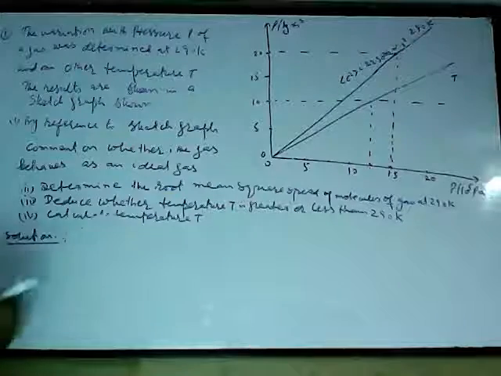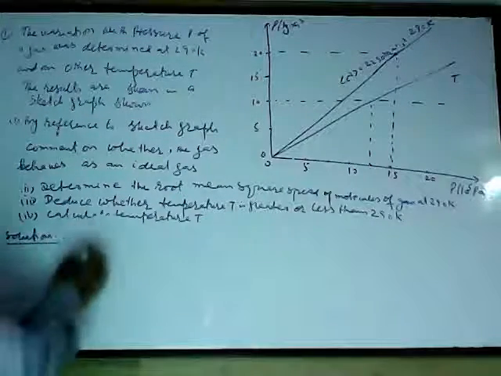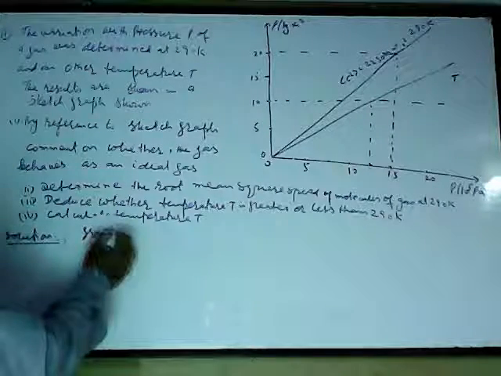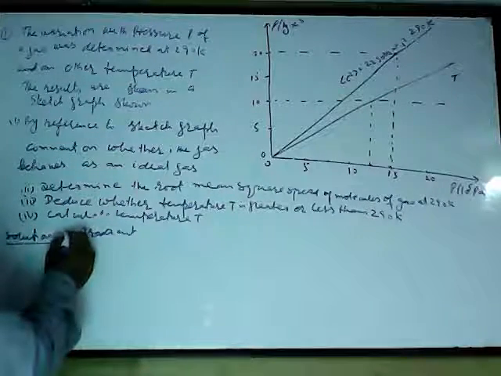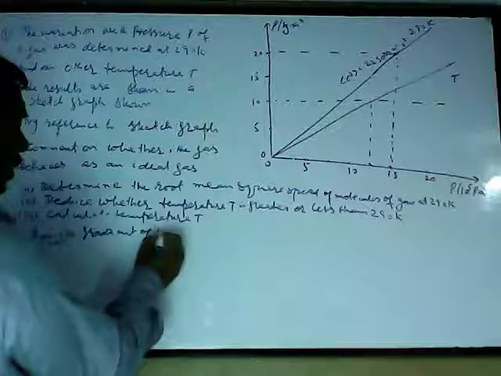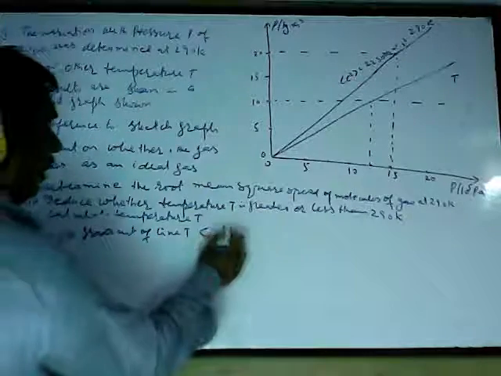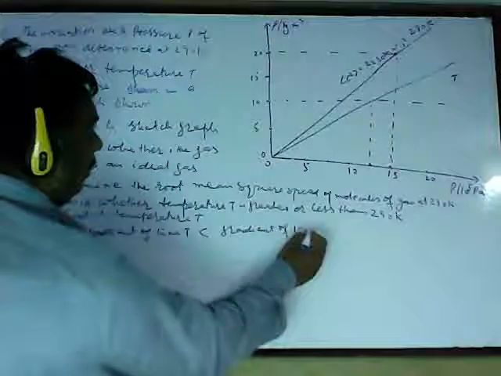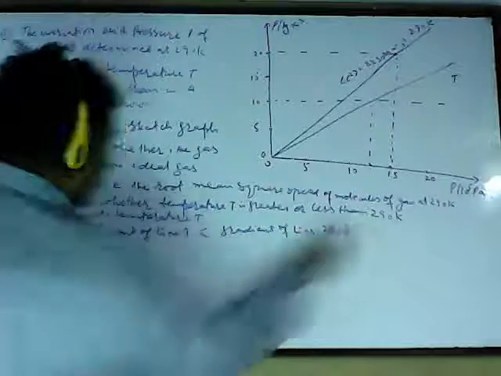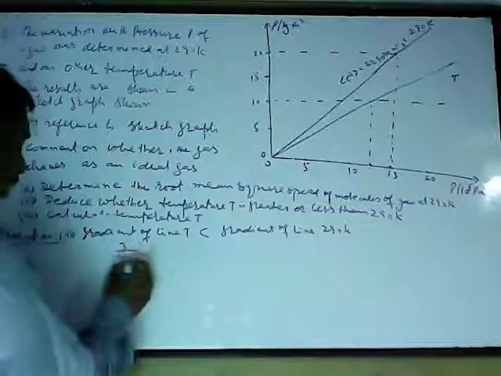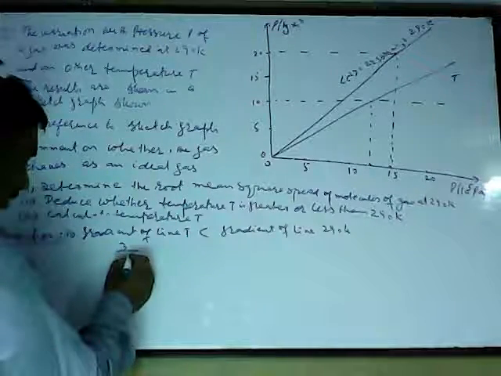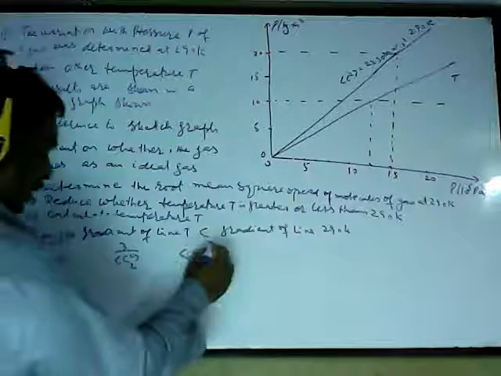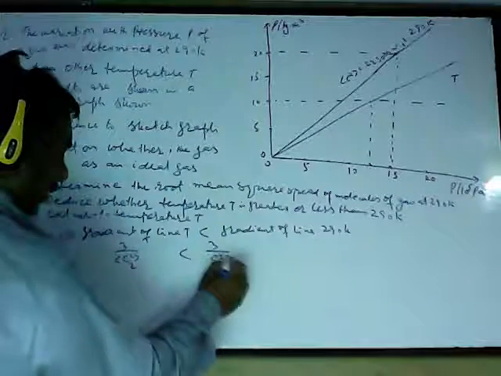Now clearly, first of all, you should write it in this way. See, this is the third part. Gradient of line T is less than gradient of line 290 Kelvin, or I can say 3 upon C2 square, taking this as C2, is less than 3 upon C1 square.